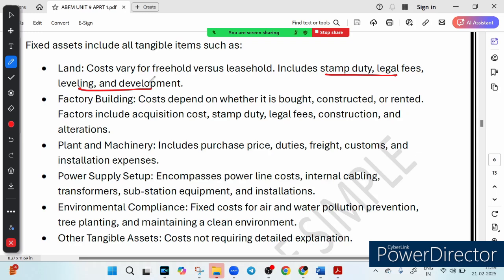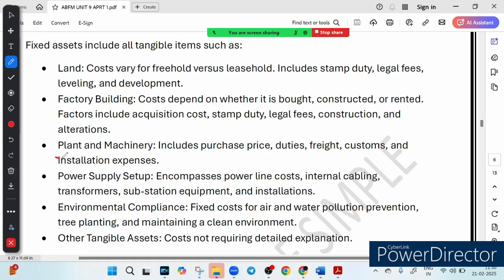So first of all, we have the fixed asset cost, like land, which is a tangible investment. So it includes all kinds of tangible investment like land. Buying versus renting affects cost. You know it very well, whether you should buy or you should rent. So it includes stamp duty, legal fee, leveling and preparation. Then we have factory building. The second component is factory building. What it means is that cost depends on whether you build, buy or rent. Obviously cost varies, and it includes acquisition cost, stamp duty, legal fee and construction expense.